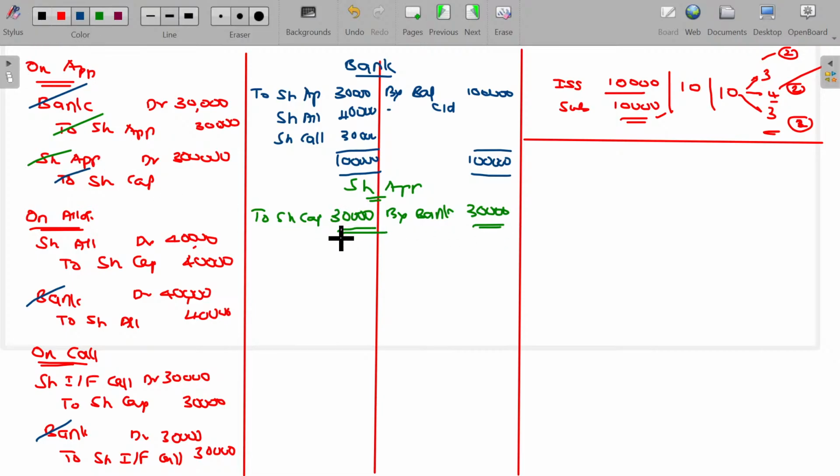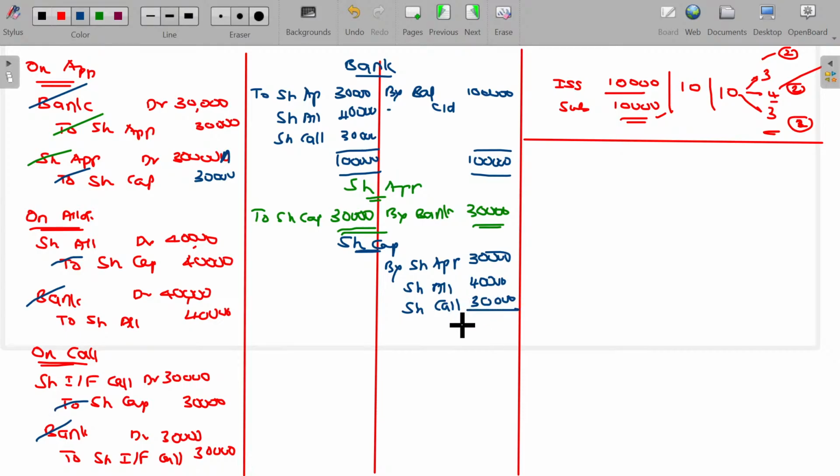And share capital, by share application, the value being 30,000, and share allotment 40,000, and share first and final call, simply call, 30,000, and you get the balance carried on here, 1 lakh. Is that okay?